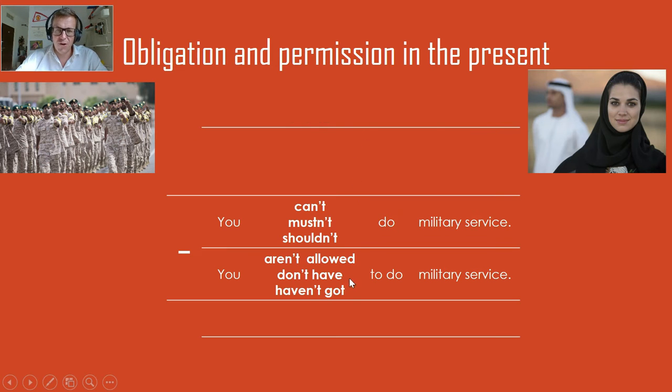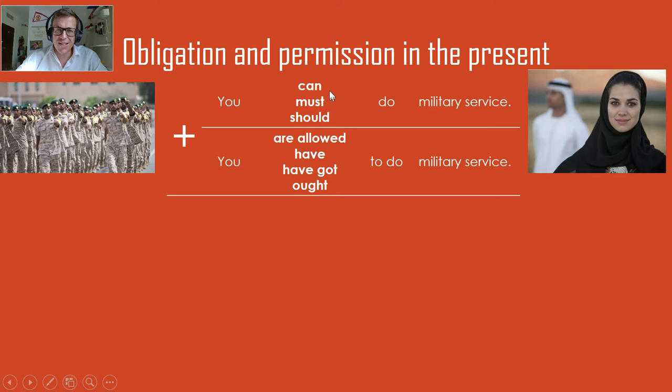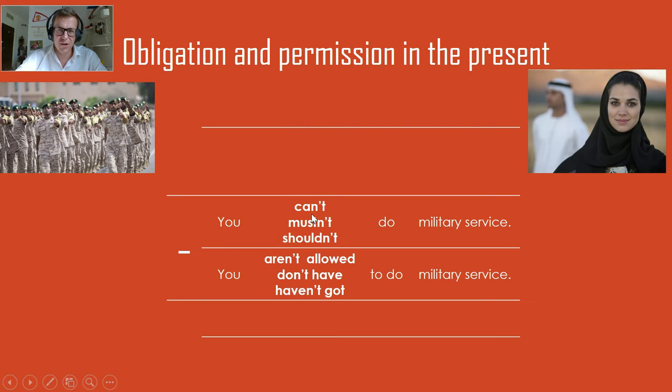For negative, you put not after the verb. So we have can't, mustn't, shouldn't do military service, aren't allowed to, don't have to, haven't got to. So notice with these ones, it comes with the auxiliary verb, the are, the do, the have.